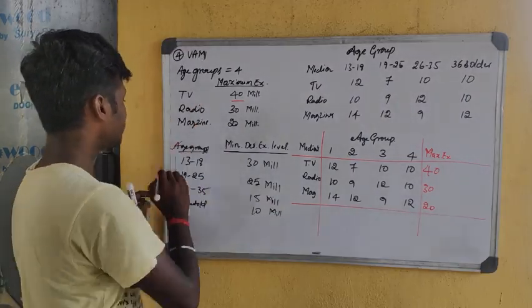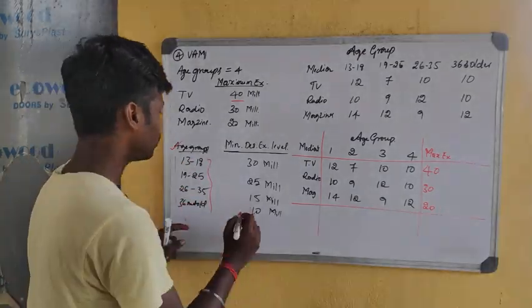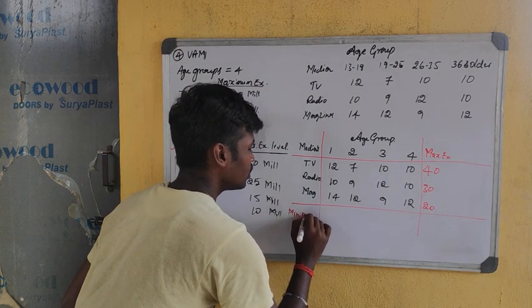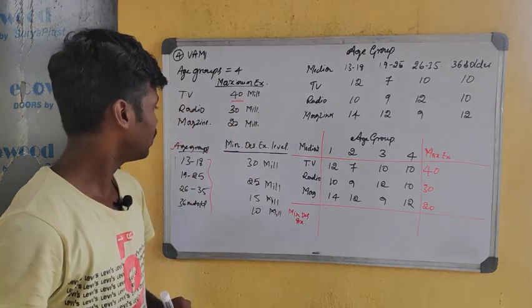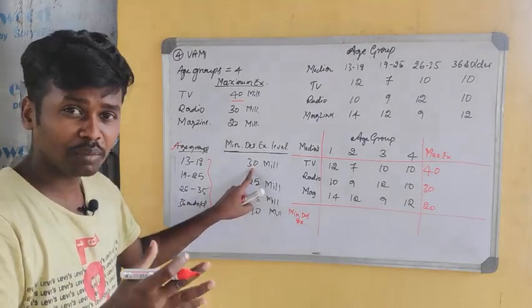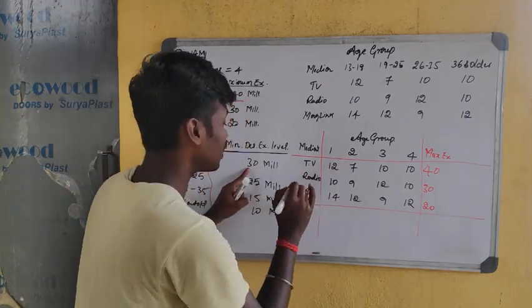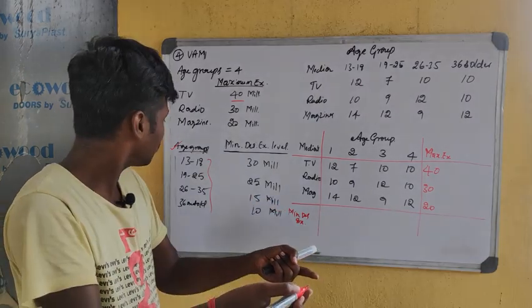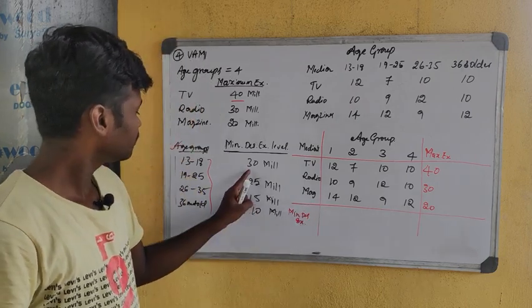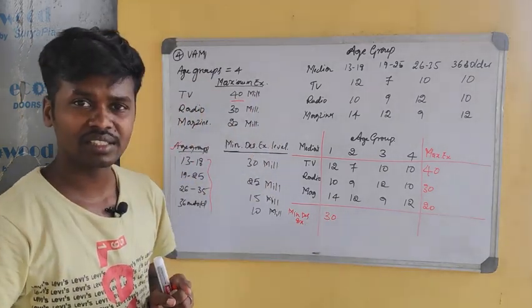Next, the other information related to the different age groups. So first age group 13 to 18. So it is nothing but the minimum desired exposure level. So the minimum for the first age group is nothing but the minimum demand. How much is the minimum target audience in the first age group? So in the minimum exposure level, 30 million target audience must be reached.